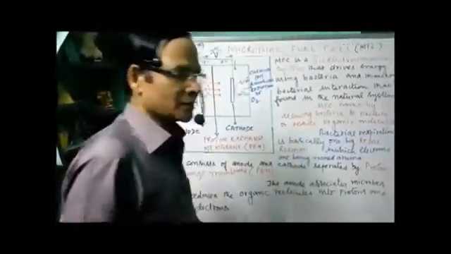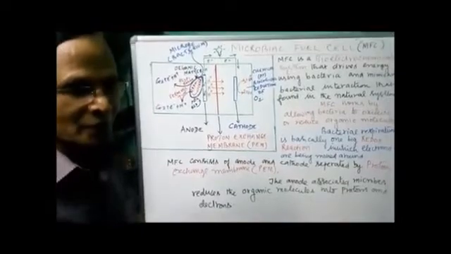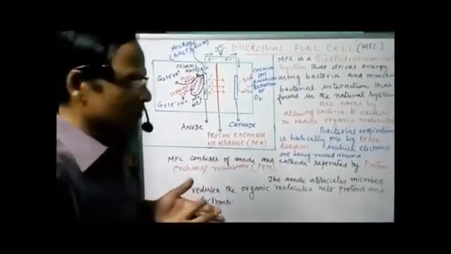So bacterial respiration is basically one big redox reaction, that is nothing but oxidation and reduction, where electrons are transferred. Oxidation occurs by the removal of electrons.